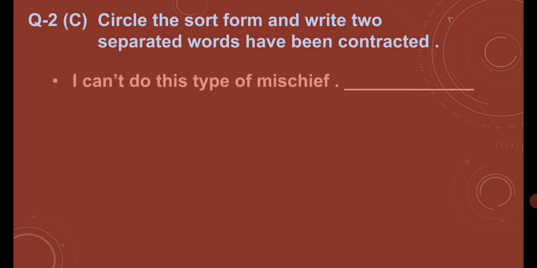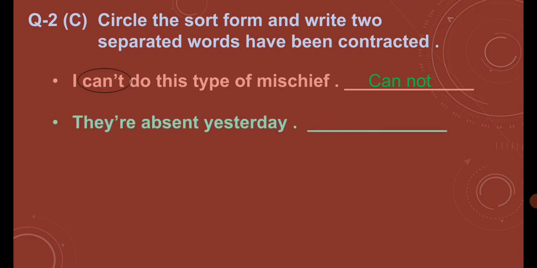So let's see. I can't do this type of mischief. So the contraction used in this sentence is can't. Now just think about it. What is the full form of can't? It is cannot. So this is the way you have to attempt question 2C. Don't write can't in the given space, okay? Otherwise I will not give the marks. You have to apply whatever instruction is given in the questions.